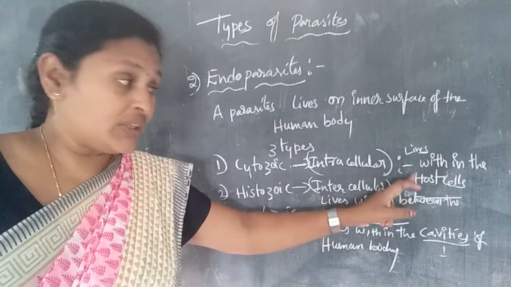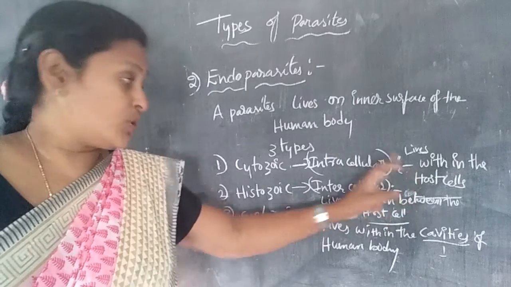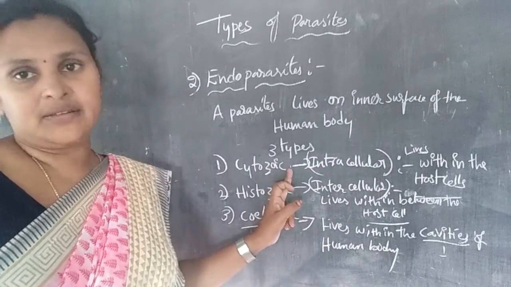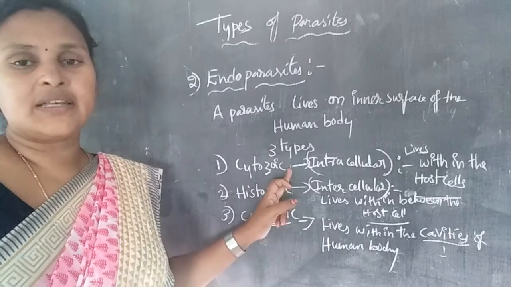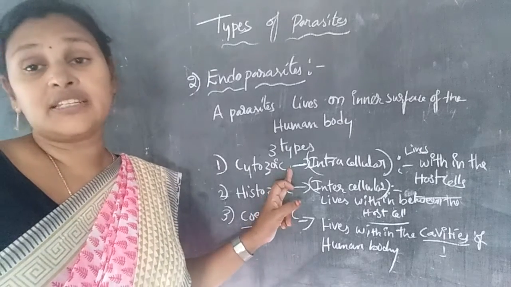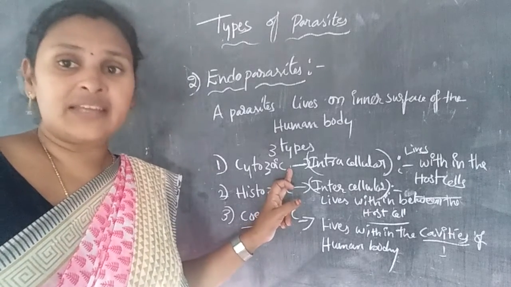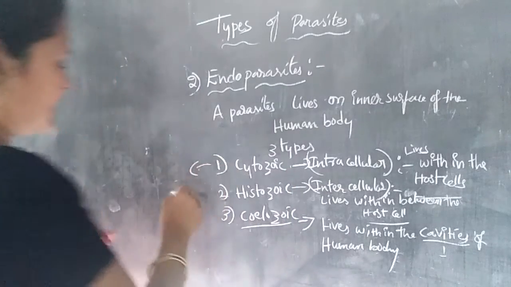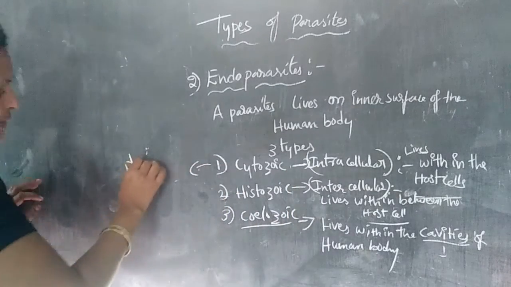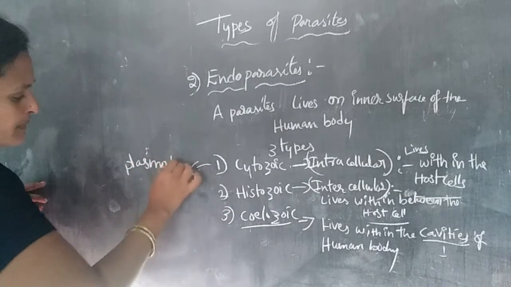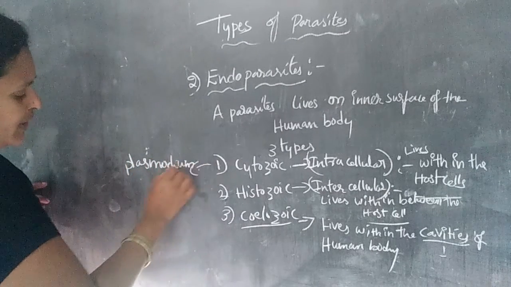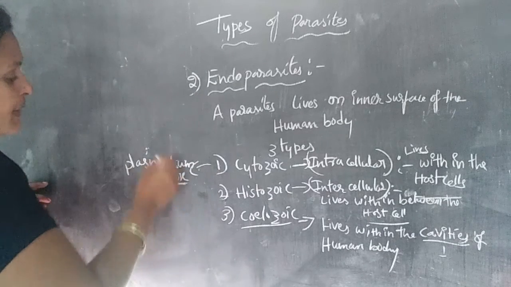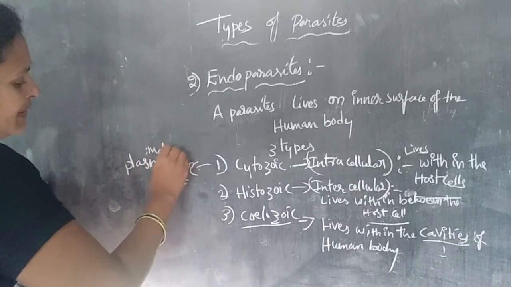Its best example is Plasmodium vivax, which causes malarial fever in man.